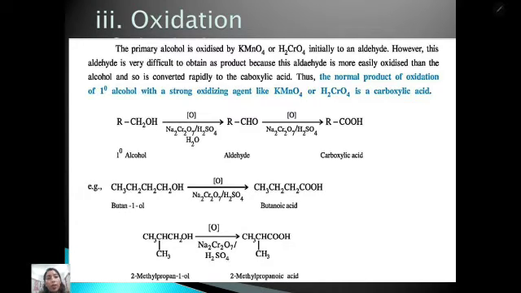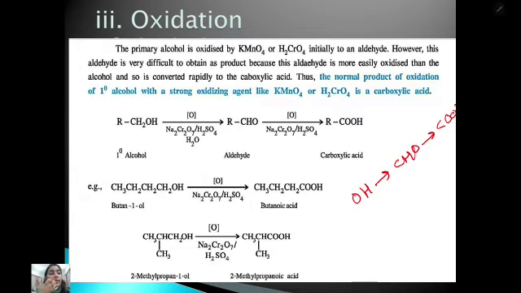Next is the oxidation. There are so many oxidizing agents. They all have different properties, but we should know a few basic oxidizing agents. The primary alcohol is oxidized by KMnO4 or K2Cr2O7, initially to an aldehyde. However, this aldehyde is very difficult to obtain as a product because it is more easily oxidized than the alcohol, and so it is converted rapidly to carboxylic acid. What will happen? This hydroxyl group on oxidation will give the aldehyde, and this aldehyde on oxidation will give the acid group.